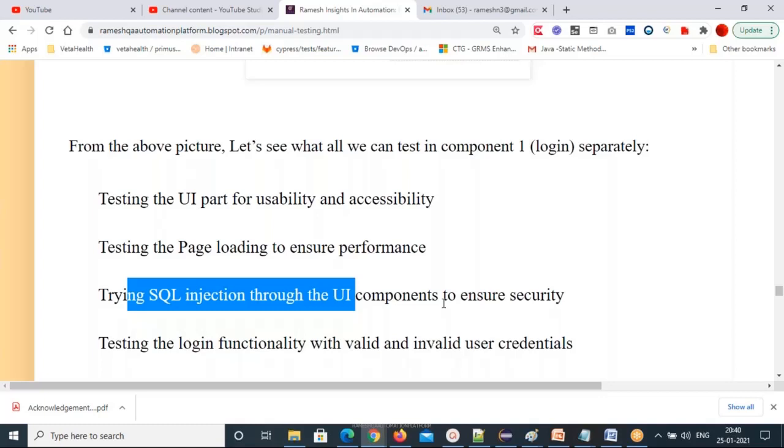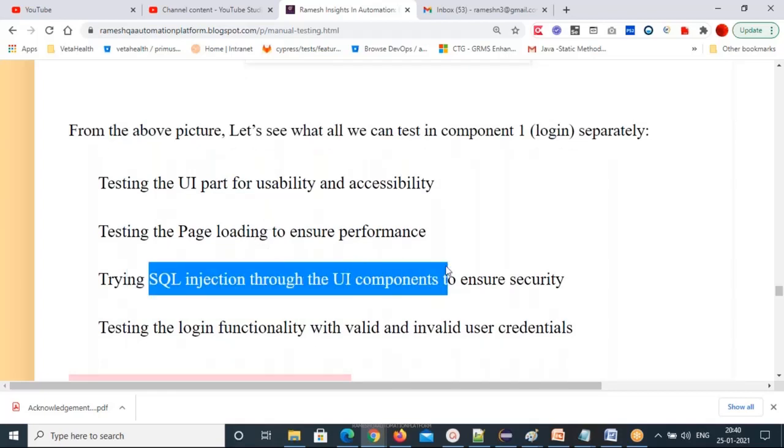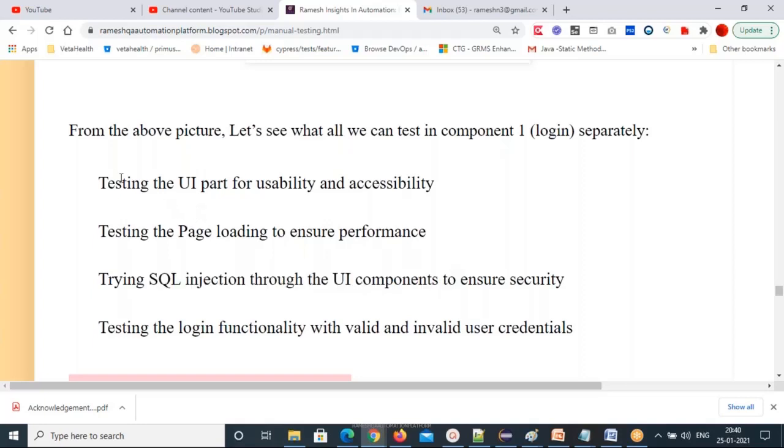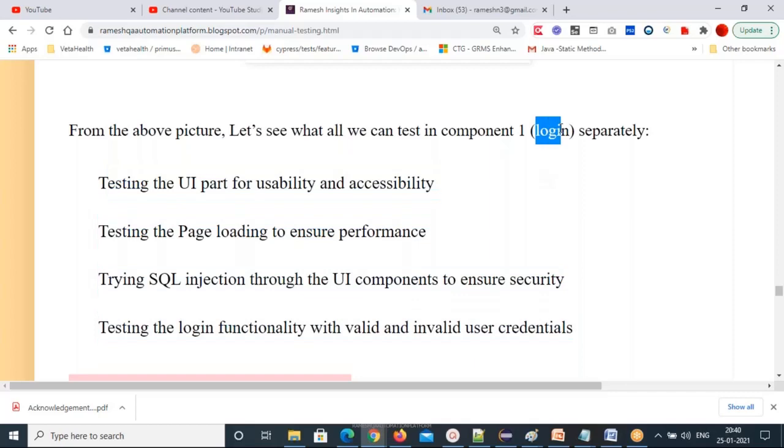This is one of the techniques, SQL injection attacks. But we have to test this in the testing environment to ensure that our database is correct and proper, so that it is built securely. So these four points you have to consider while testing a single component. Other components you will test the same way.